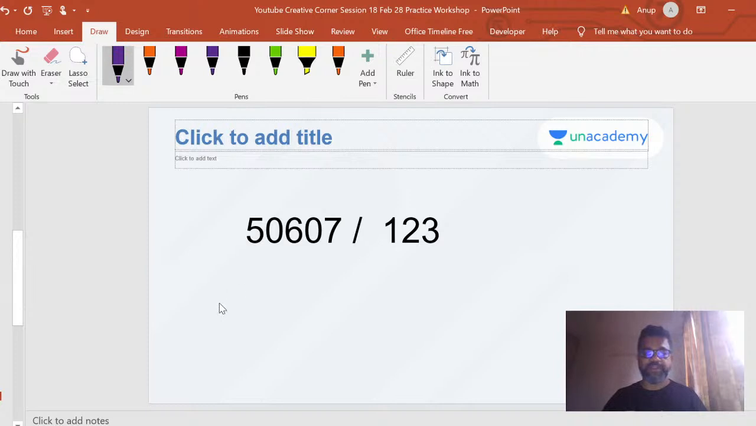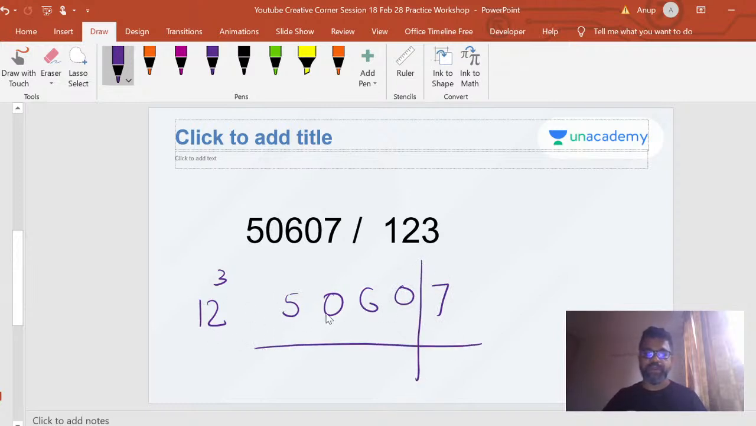50607 divided by 123. Now here I'm not going to put 23 on the flag, no way. That's going to make my addition much more difficult. What I'll do is put 12 and 3 on the flag. 50607, I'll draw the line here, with 1 digit on the flag only. 50 divided by 12 is 4, with a remainder of 2.